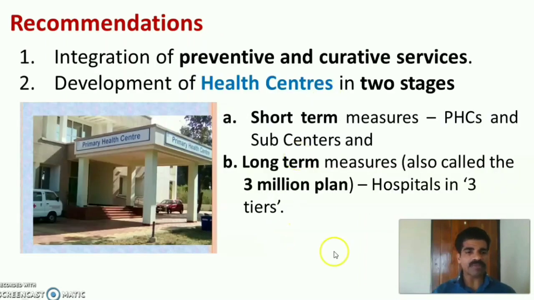Let us discuss in detail the recommendations of Bohr Committee. The first recommendation was integration of preventive and curative services in public health. The second recommendation was development of health centers in two stages: a short-term stage and a long-term stage. The short-term measures include primary health centers and sub-centers, and the long-term measures, also known as the 3 million plan, include development of hospitals in 3 tiers.